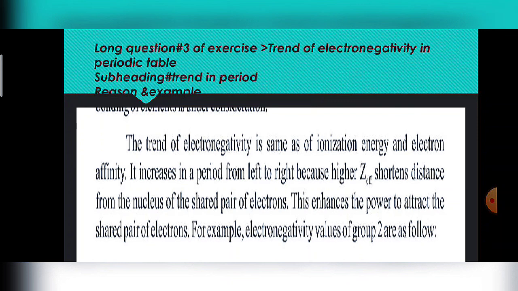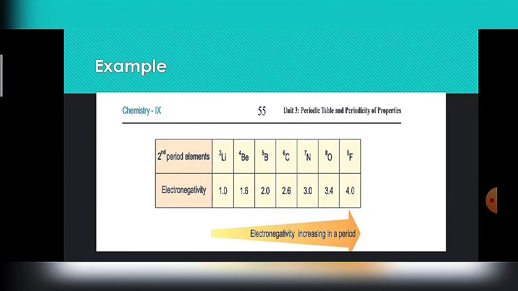That's why electronegativity values increase when we move from left to right in the periodic table, but decrease when we move from top to bottom in a group. The reason is that the number of shells is added in successive periods when we move down the group, and because of the increase in the number of shells, there is a decrease in the force of attraction of the nucleus felt by the shared pair of electrons. That's why electronegativity values decrease when we move from top to bottom in a group.